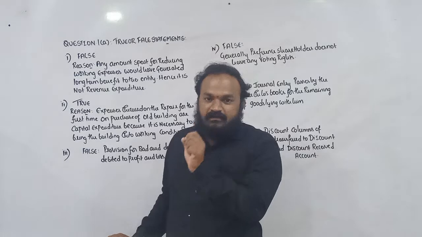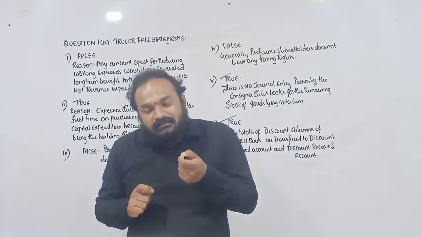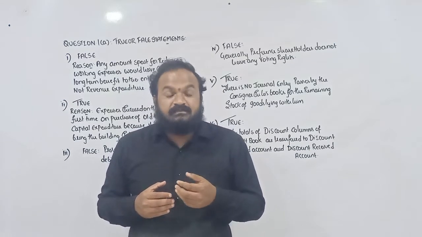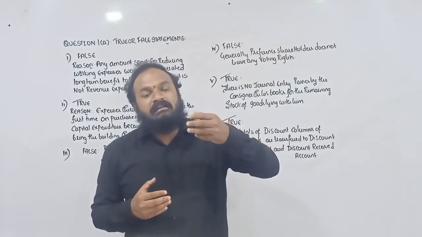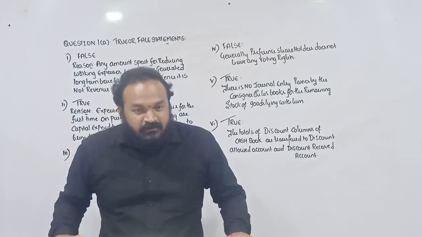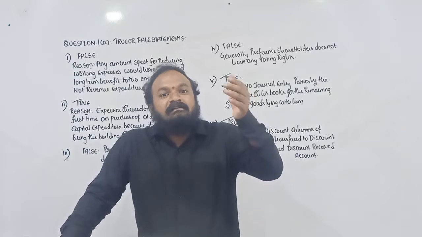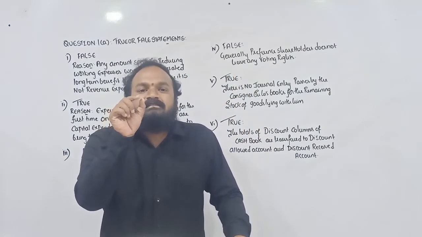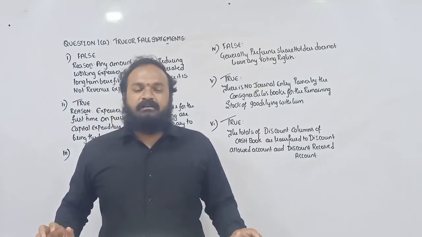The given statement is false, boys and girls. If we incur any expenditure to reduce working expenses, it is our assumption that the reduction of working expenses would generate a long-term benefit. If we incur any expenditure that in turn derives long-term benefit, we can call it a capital expenditure, not a revenue expenditure.